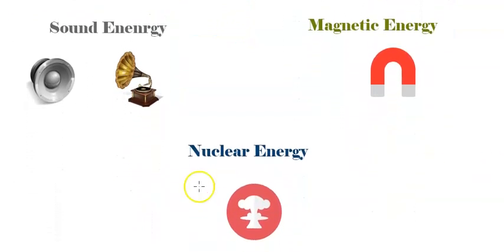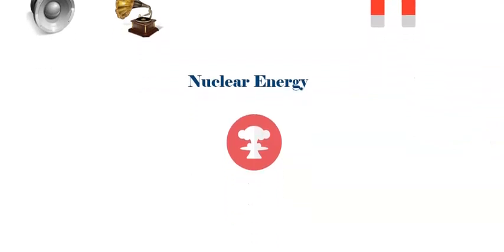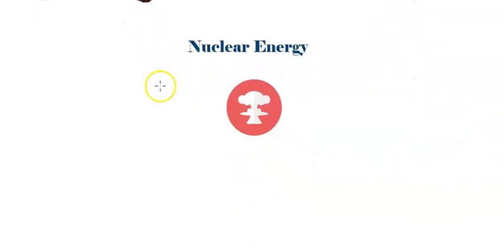Sound energy is a kind of energy produced by vibration that helps us to listen to something. In the same way, another one is the magnetic energy. Magnetic energy is because of the magnets that attract things, like magnetic substances. And another one is nuclear energy. Nuclear energy comes basically from the nuclei of an atom. Whenever the nucleus of an atom, like proton or neutron, breaks down, it gives us energy. So nuclear energy we use in making nuclear bombs, which you might have heard, is very dangerous.